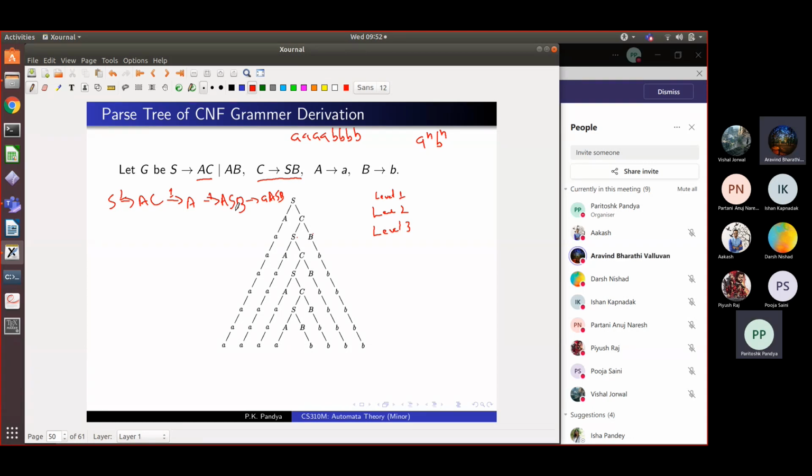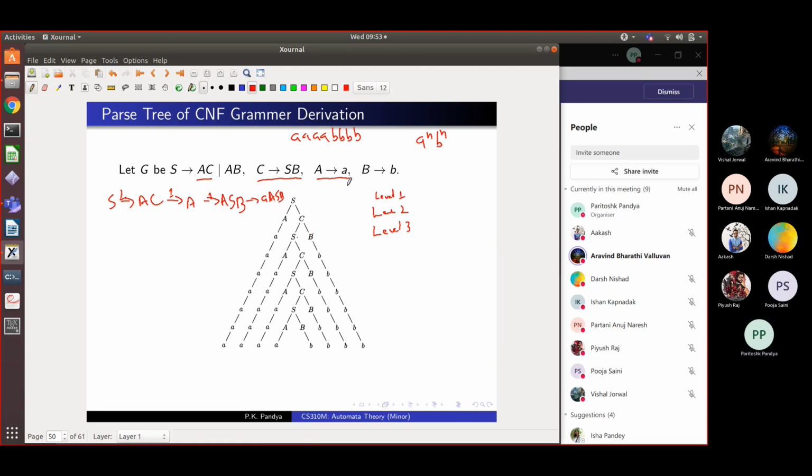Ishan? So just to confirm, when we replace a non-terminal by a terminal, basically when we replace a capital A by a small a, even that's counted as a step, right? Yeah, that's a step, because it requires application of this rule.